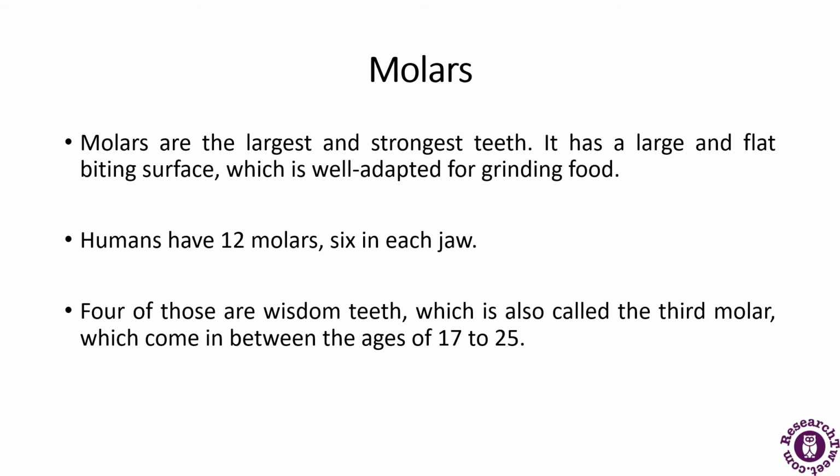They have large and flat biting surfaces which are well adapted for grinding the food. Humans have 12 molars, 6 in each jaw. So they have 6 molars in each jaw, and 4 of those are wisdom teeth, which are also the third molars, and they usually come in the age of 17 to 25. So this is the age in which the wisdom tooth comes.